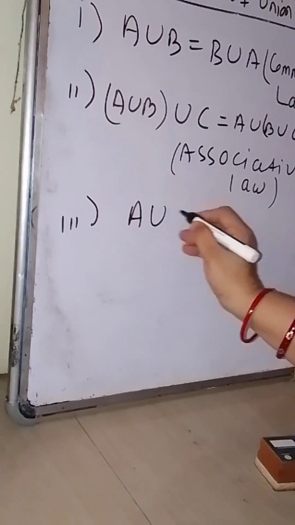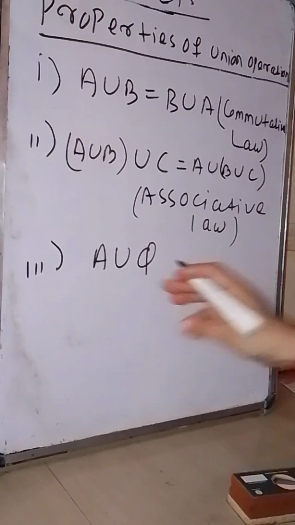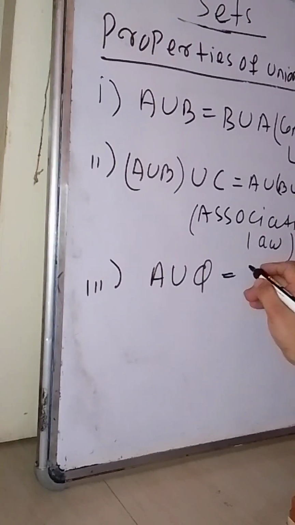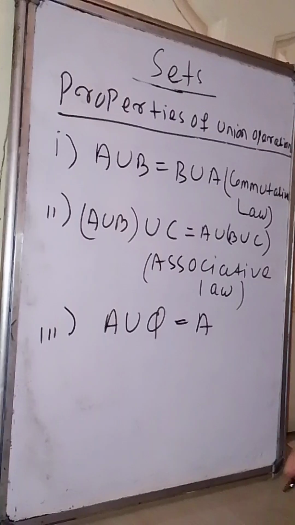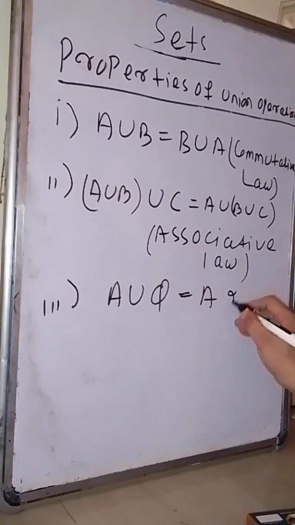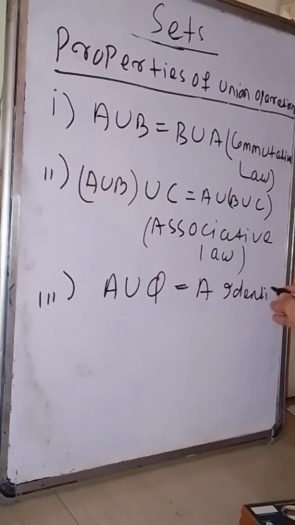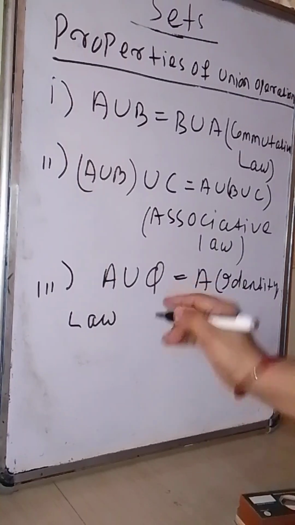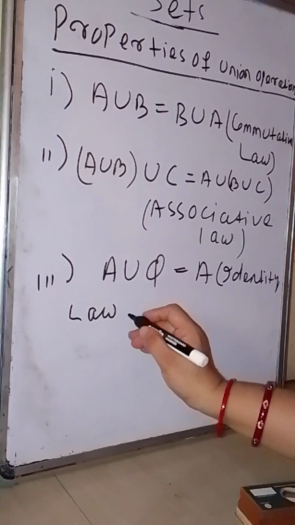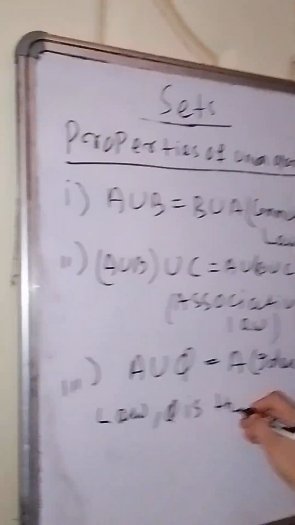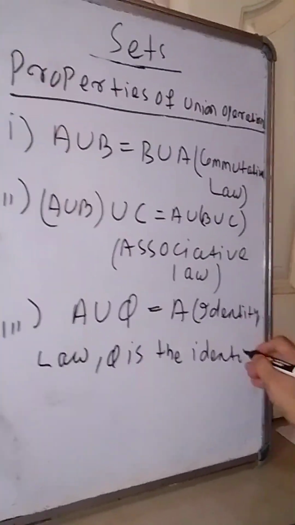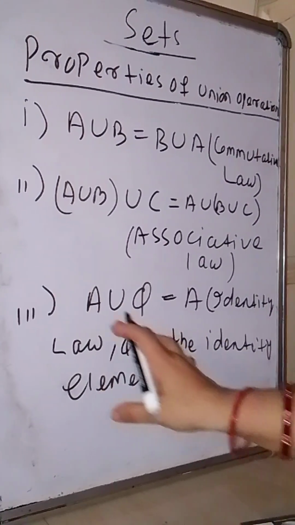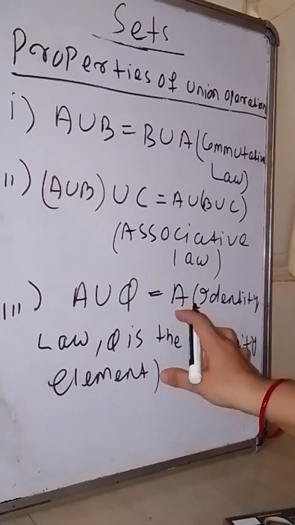Then A union phi, you know phi is the empty set. So any set if you take union with the phi set, you will get that set A itself. This is called the identity property or identity law. And which element is the identity element here? Phi is the identity element, because if you unite any set with phi, you get that set itself.